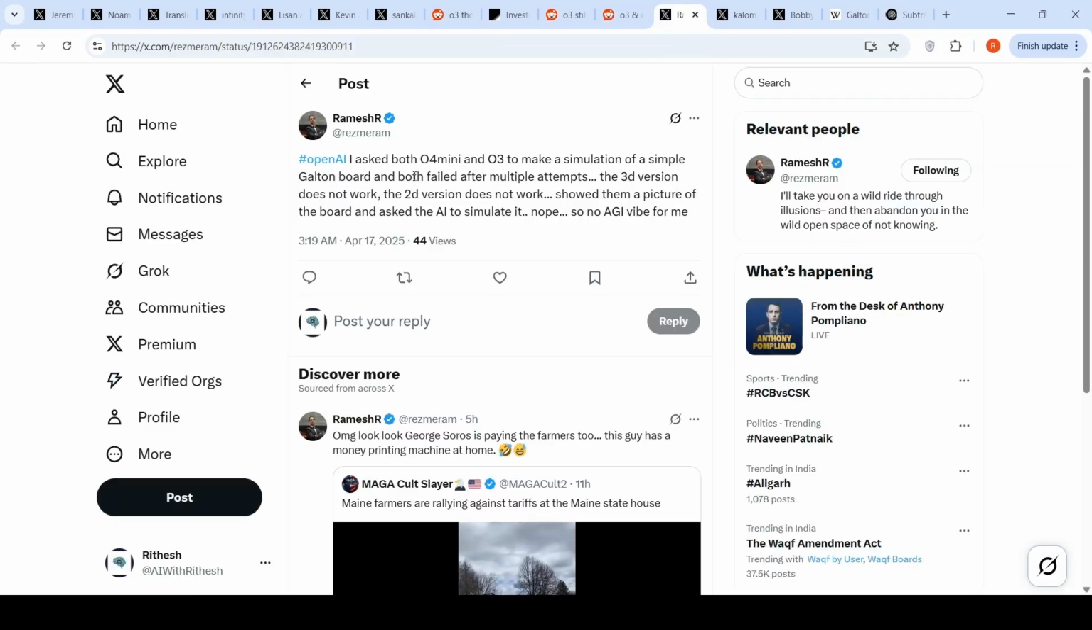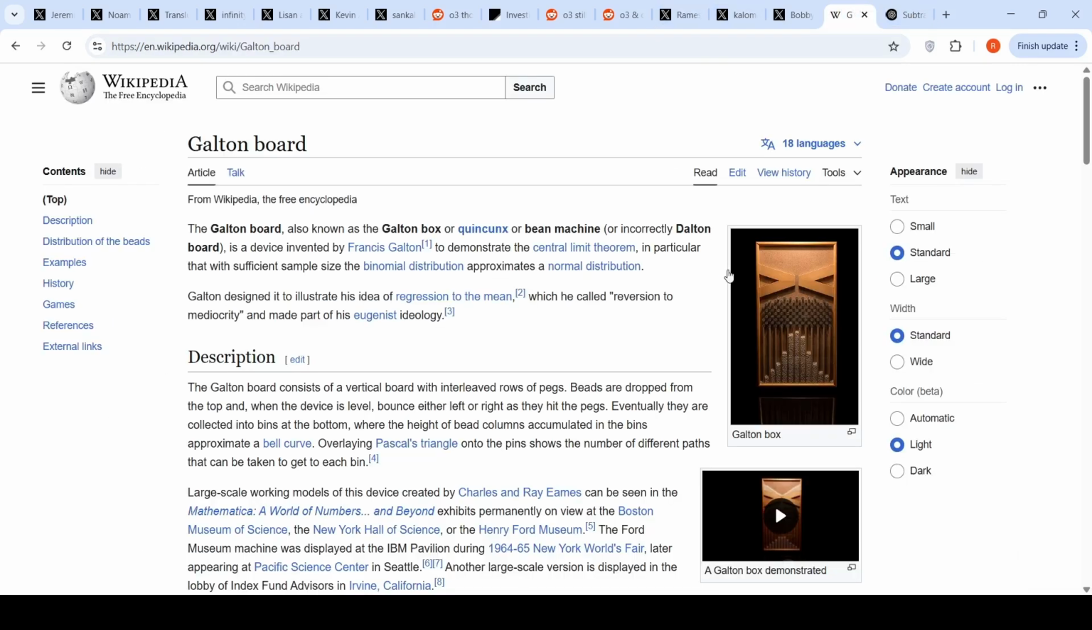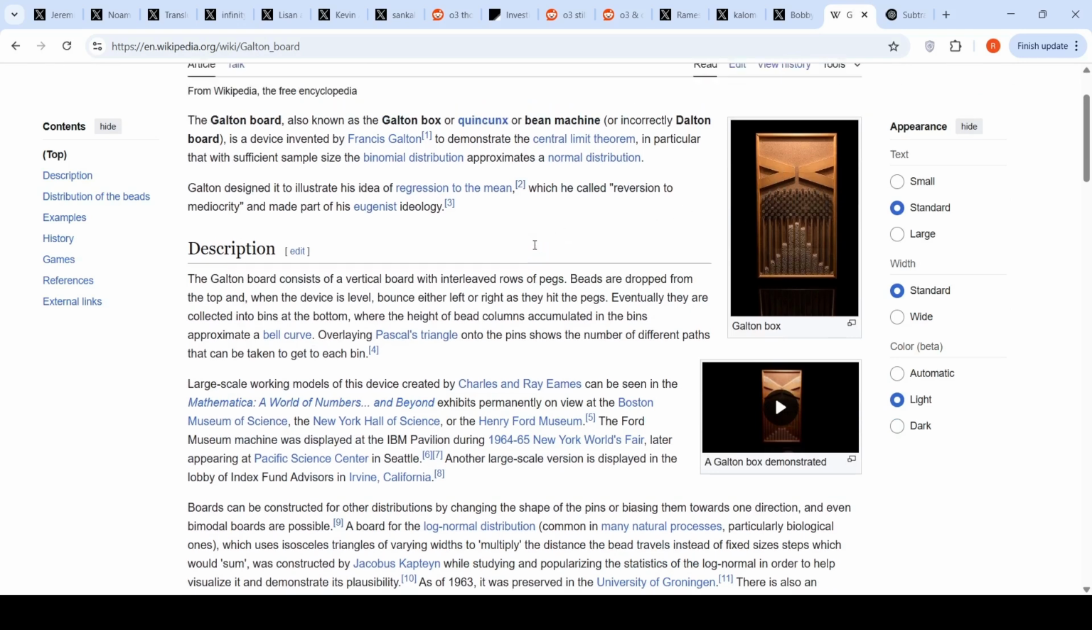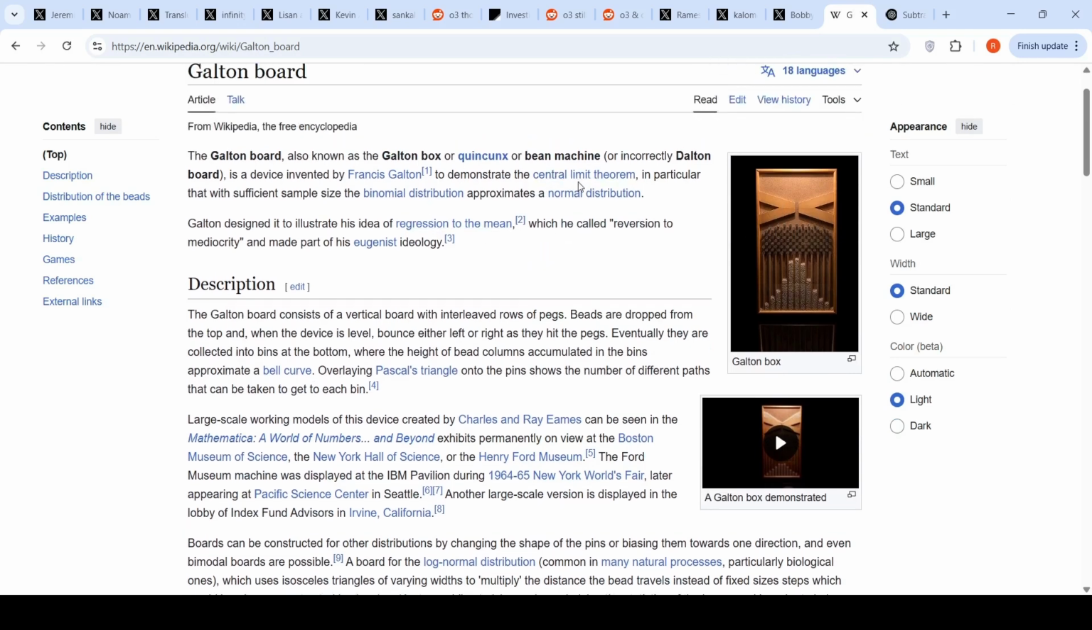Here a person Ramesh says that I asked both O4-mini and O3 to make a simulation of a simple Galton board. Both failed after multiple attempts. 3D version does not work, 2D version does not work. Showed them a picture of the board and then asked AI to simulate it. It could not do it. Okay, a Galton box is used for demonstrating this thing, to demonstrate central limit theorem, right?